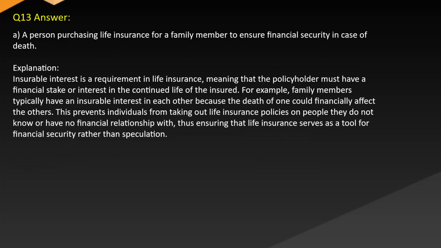Answer: A. A person purchasing life insurance for a family member to ensure financial security in case of death. Explanation: insurable interest is a requirement in life insurance, meaning that the policyholder must have a financial stake or interest in the continued life of the insured. For example, family members typically have an insurable interest in each other because the death of one could financially affect the others. This prevents individuals from taking out life insurance policies on people they do not know or have no financial relationship with, thus ensuring that life insurance serves as a tool for financial security rather than speculation.